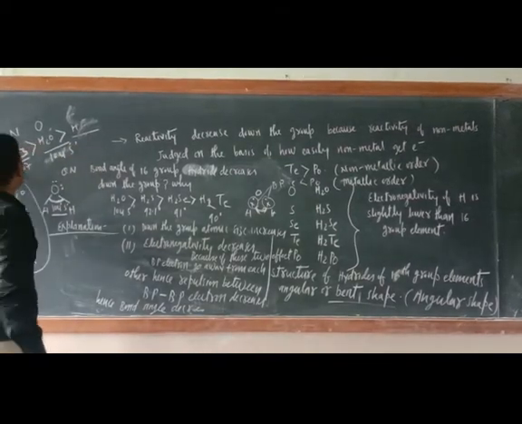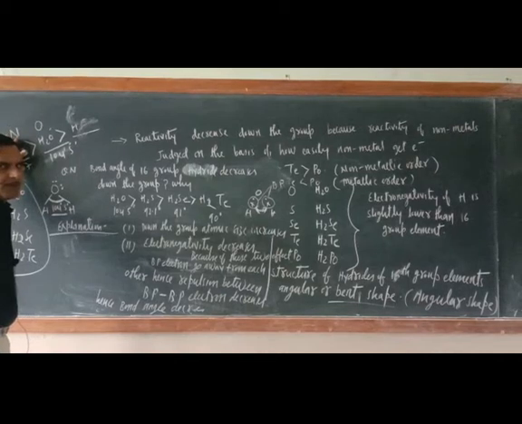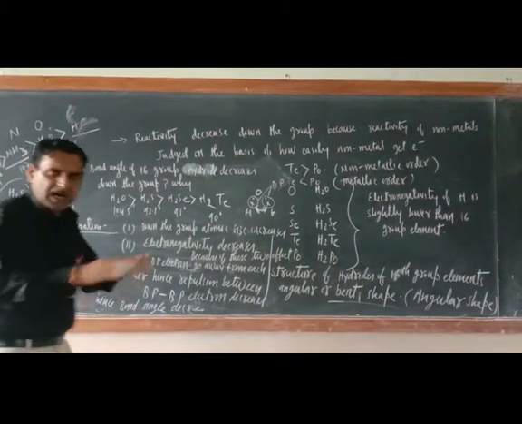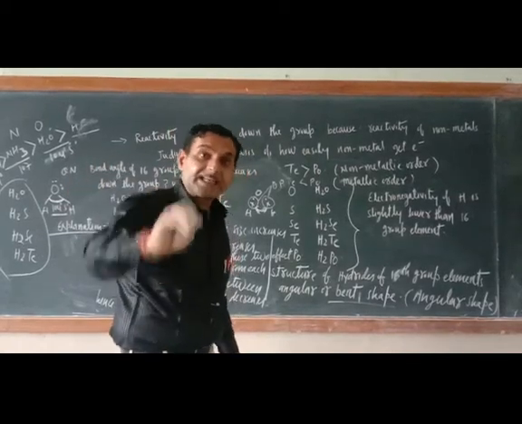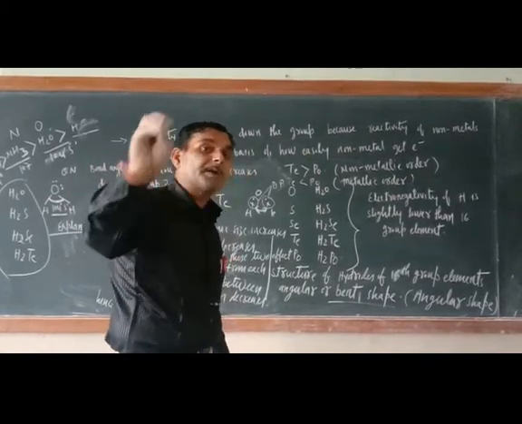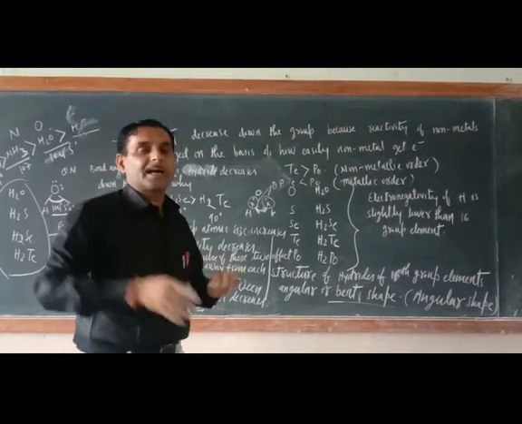So the bond angle is decreasing because of lone pair bond pair repulsion, and down the group also the bond angle decreases because of the decrease in the repulsion in the bond pair electrons. So I hope that you have got the clear cut idea.